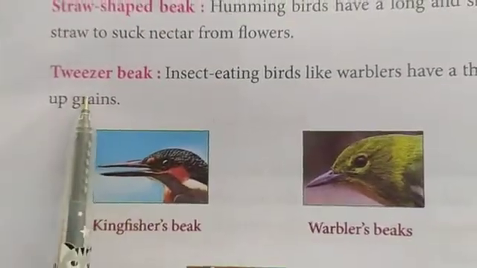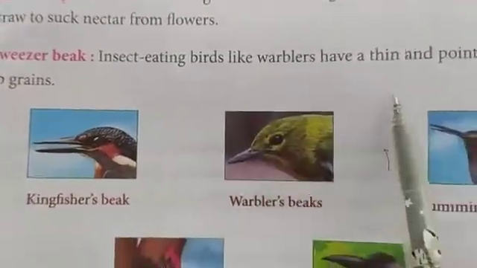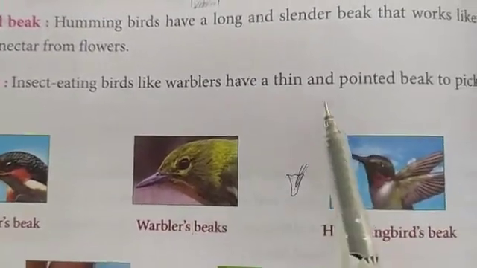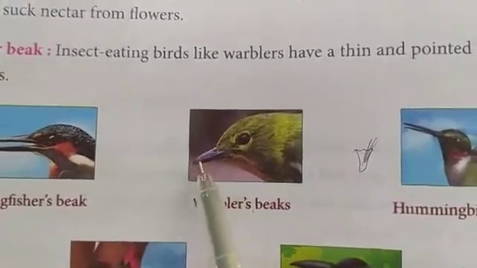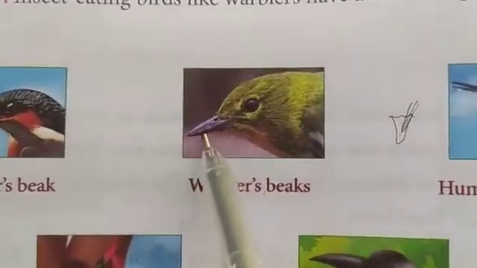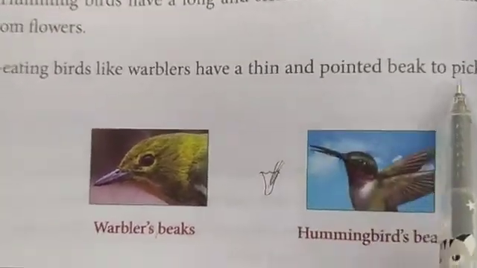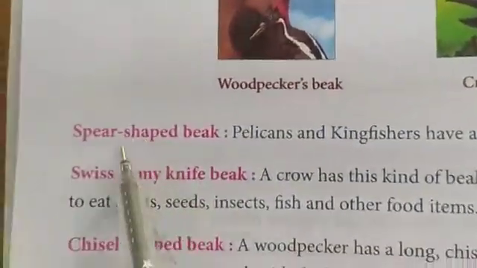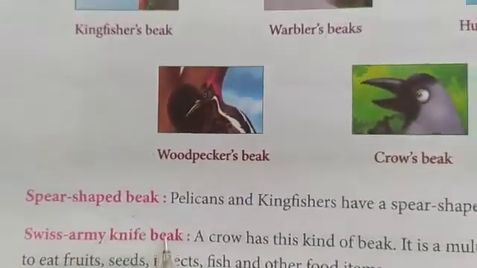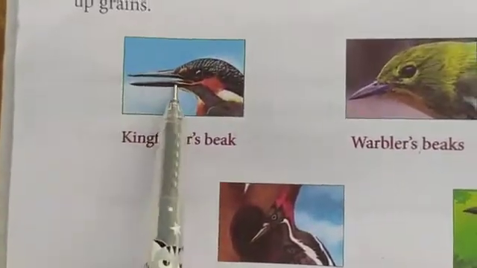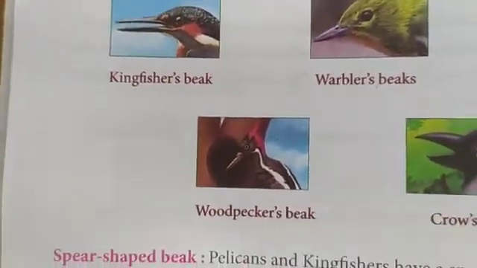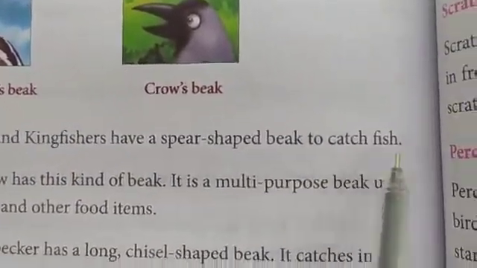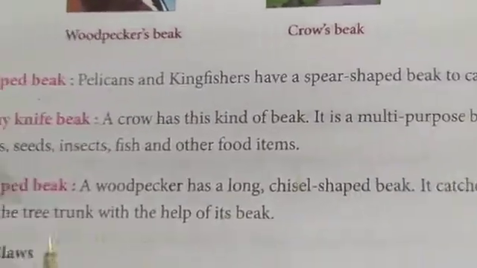Next, tweezer beak. Insect eating birds like warblers. See, this is the bird called warbler. They have a thin and pointed beak. See, it is pointed like a pencil nib, no? It helps them to pick up the grains and eat. And spear-shaped beak. This we can find in kingfishers and pelicans. Spear-shaped beak helps them to catch the fish.